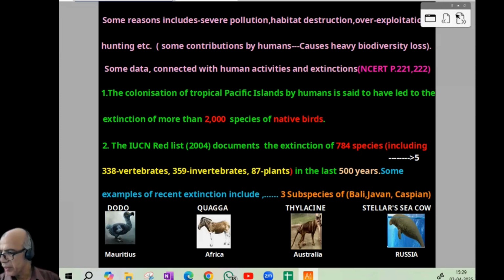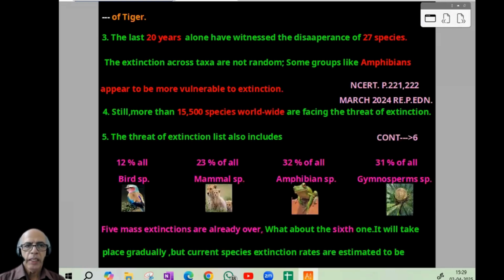I think this page is clear. We can proceed to the next one. The last 20 years alone have witnessed the disappearance of 27 species. The data is a little bit difficult to remember, but they can ask it. Extinction across taxa is not random. Some groups like amphibians, since they are very delicate, appear to be more vulnerable to extinction. Still, more than 15,500 species worldwide are facing the threat of extinction. Again, data given in the NCERT book is like this.